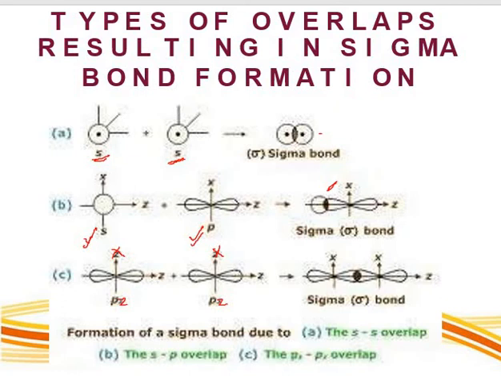And the last is p and p. When half-filled pz orbitals of two atoms overlap along the internuclear axis, you will get a sigma bond. And the example of such overlapping is the fluorine molecule, F2 molecule.